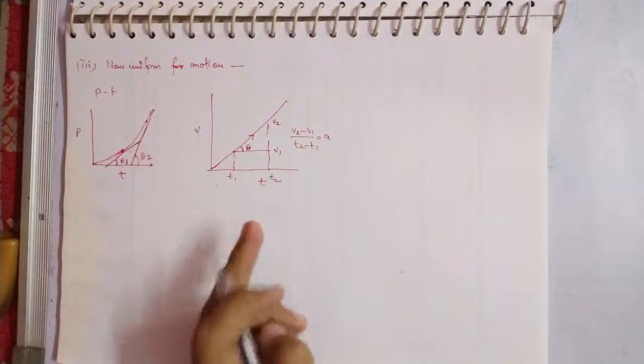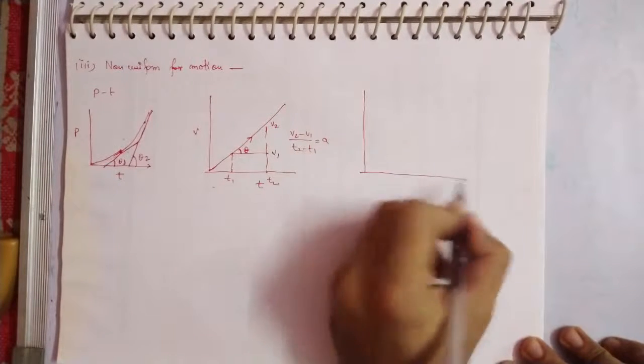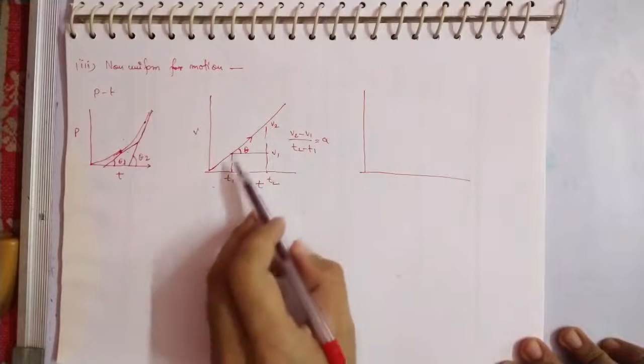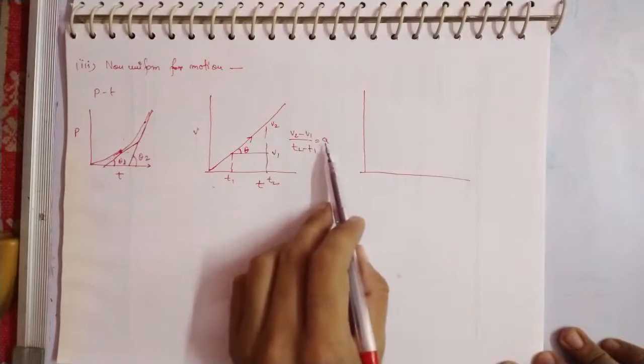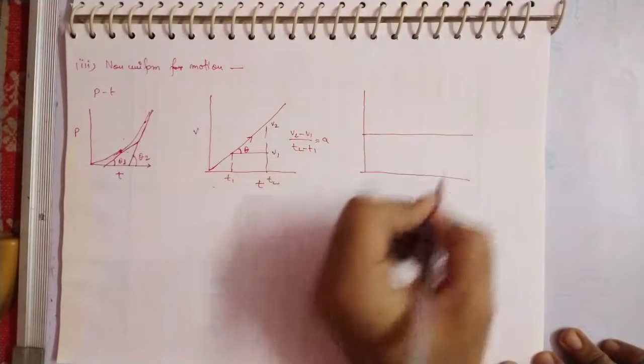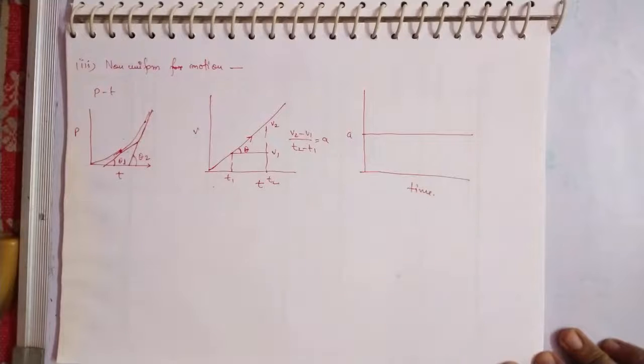So this means this time your acceleration graph will exist. Okay, since it is a straight line, at every instant of duration you will get the same slope. Same slope means same acceleration. Thus you will get a straight line between the acceleration and the time. Okay, so that is for the non-uniform motion.